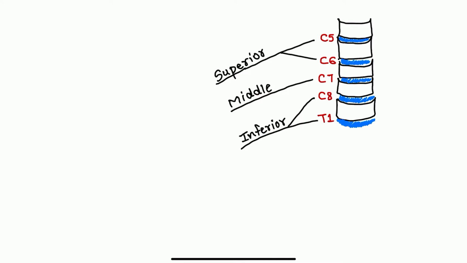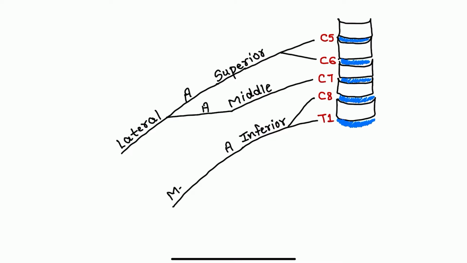Now each of these trunks divides into an anterior division and a posterior division, which will ultimately give rise to three cords of brachial plexus. Look at here carefully. Anterior division of superior and middle trunk joins together to form lateral cord. Anterior division of inferior trunk continue alone to form medial cord. And posterior division of all three trunks join to form posterior cord.